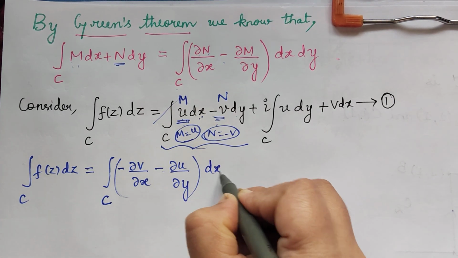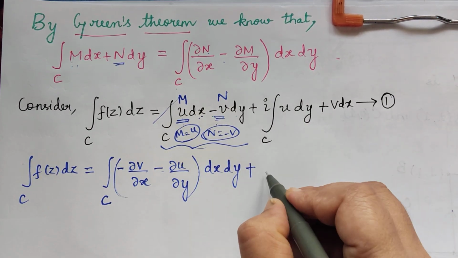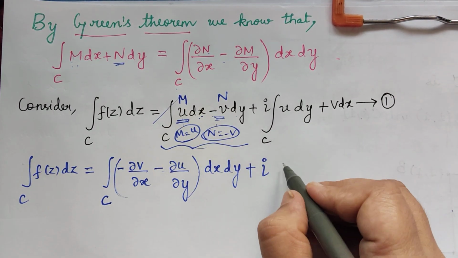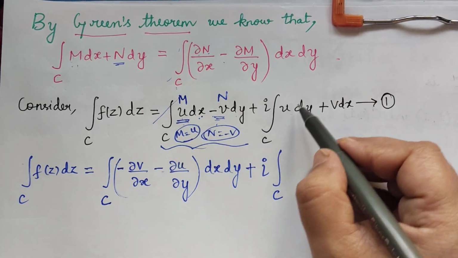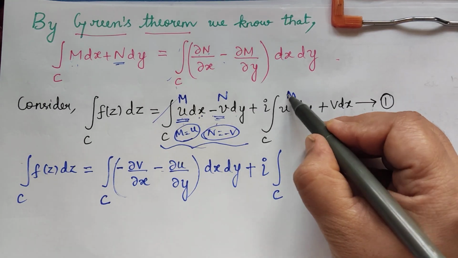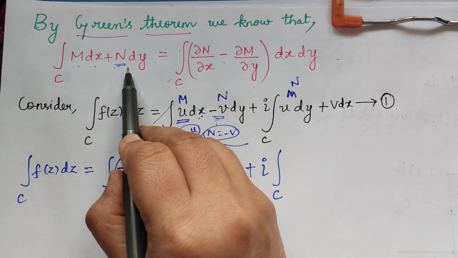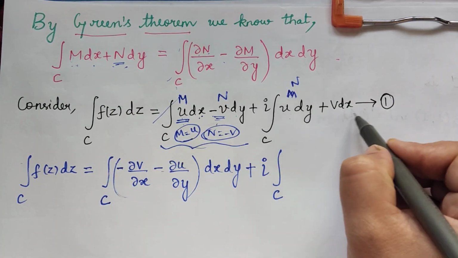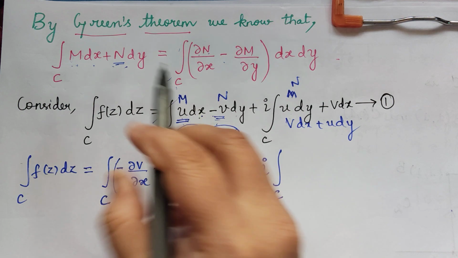And then dx dy, plus now this integral we will write i multiplied with integral over C, because we have it here also. Now this is M dx plus N dy, so this should be rewritten as v dx plus u dy in this form.